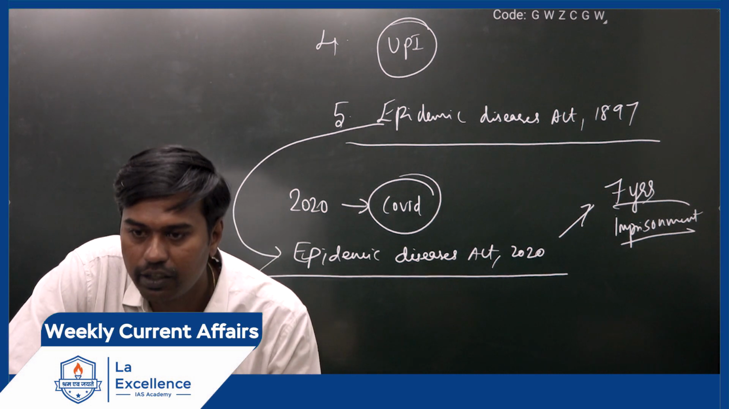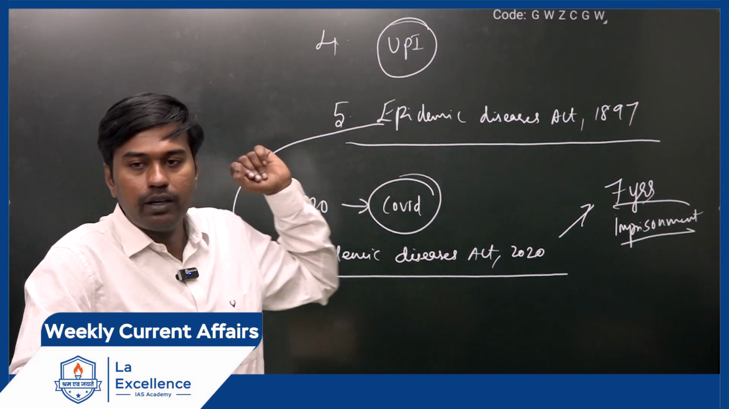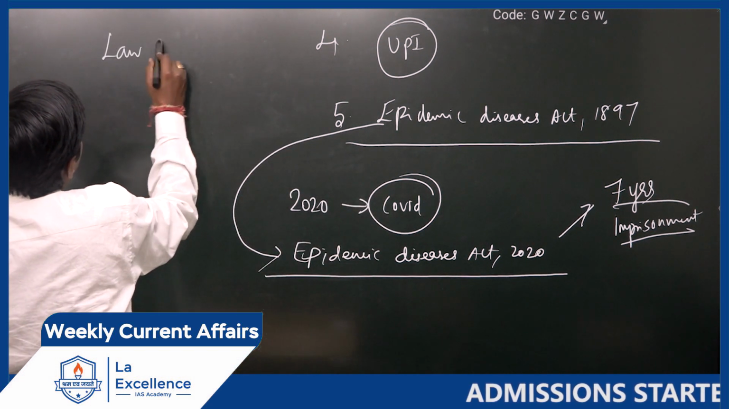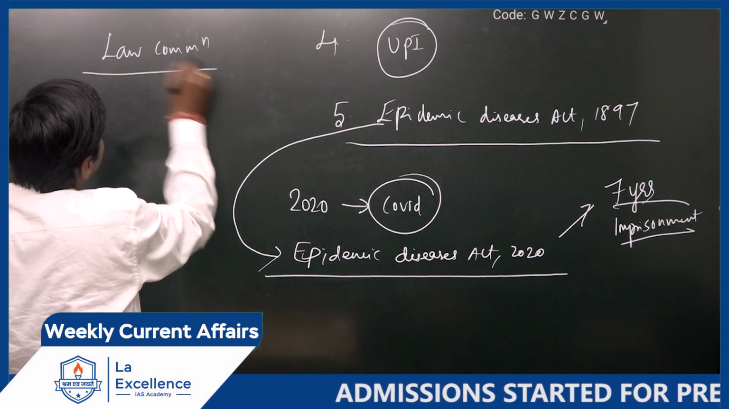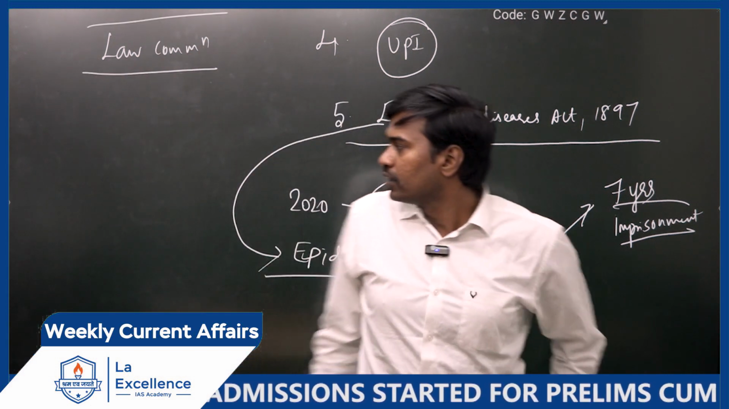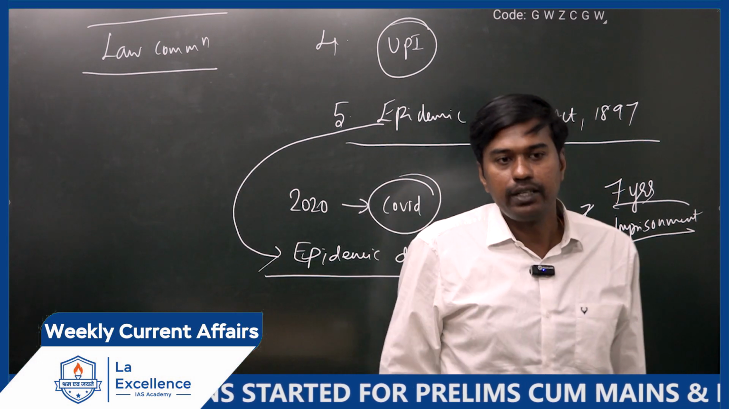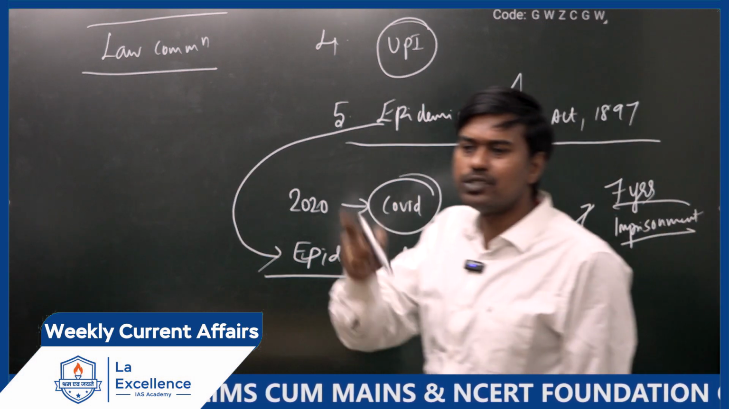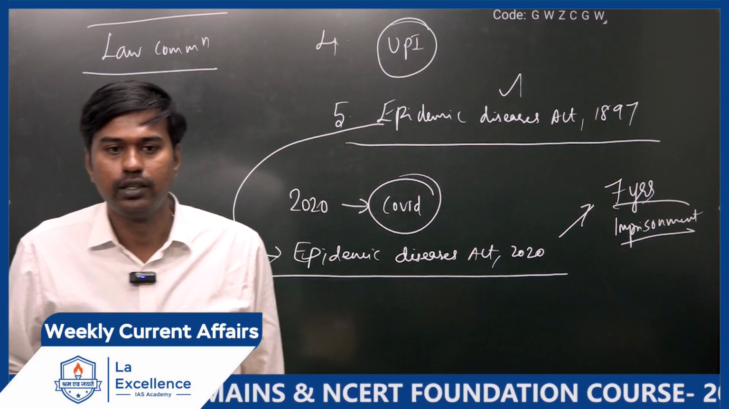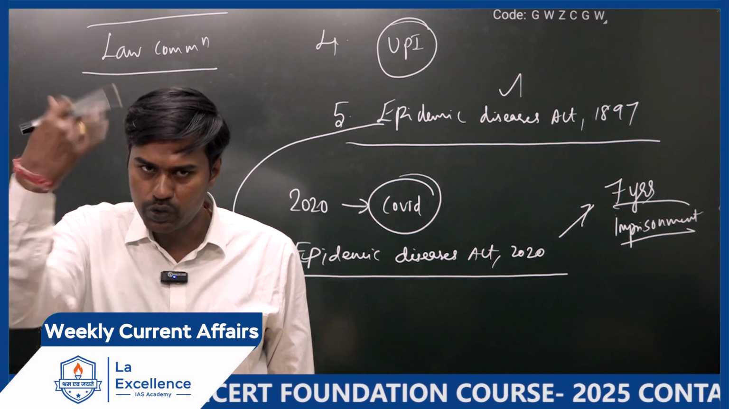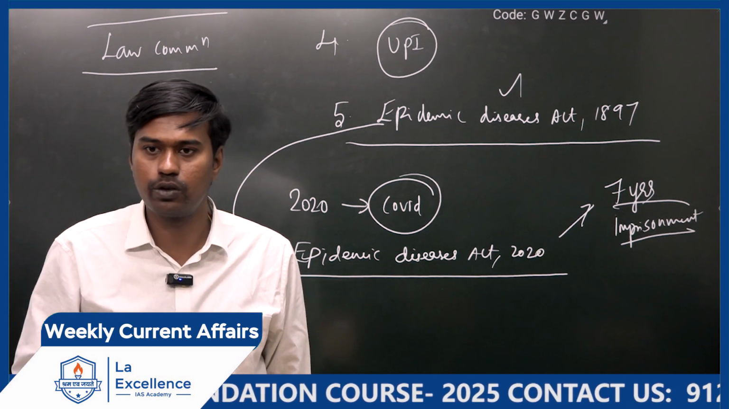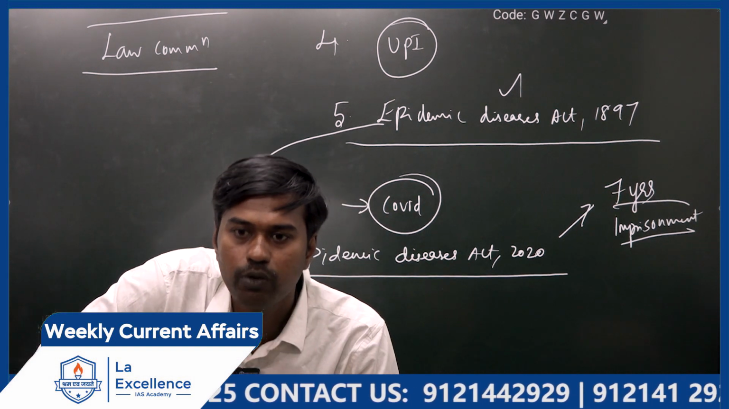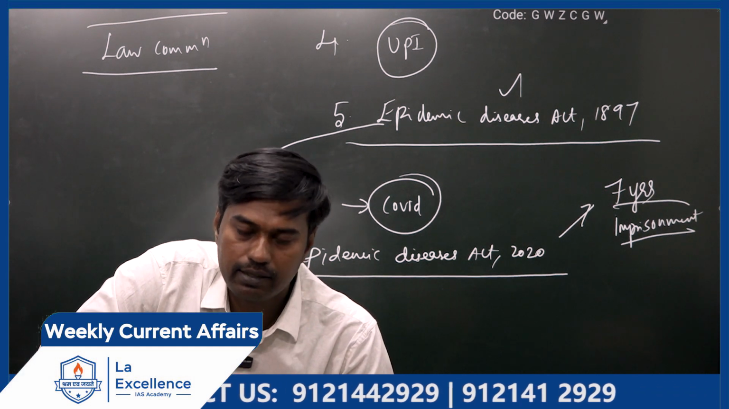But why we are talking about it now again is that there is a Law Commission report which came very recently. This Law Commission has recommended that we should go for amending this particular act, the Epidemic Diseases Act, because it is very, very old. We need to amend it. What they are saying is, suppose tomorrow, like in 2020 we faced COVID, another epidemic comes, how will you deal with it?